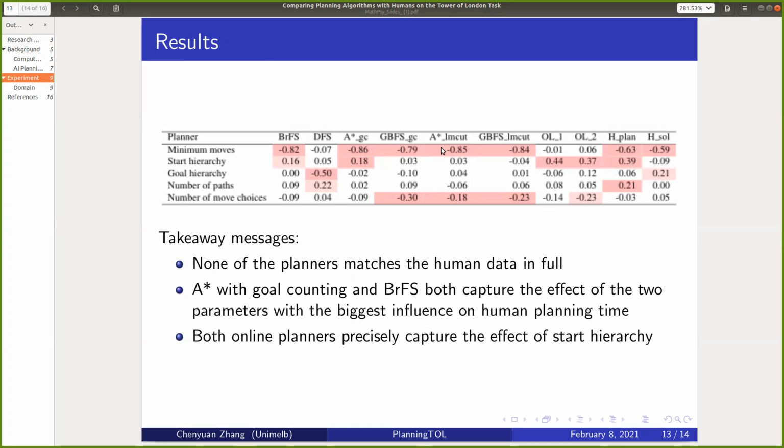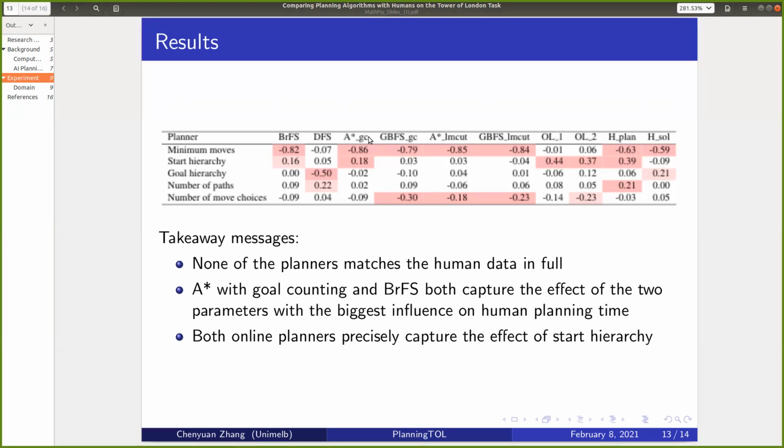So here we just use 2 different heuristics. ARM-CUT is a popular heuristic that allows AI planners to perform well on challenging problems. But we find that a simple goal counting heuristic yields more human-like performance than ARM-CUT does.